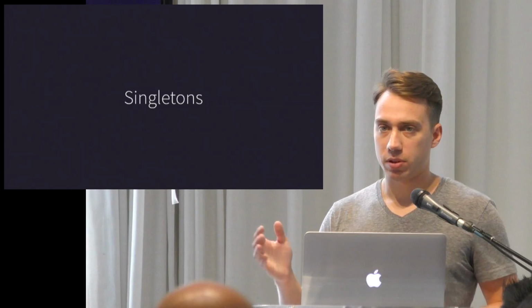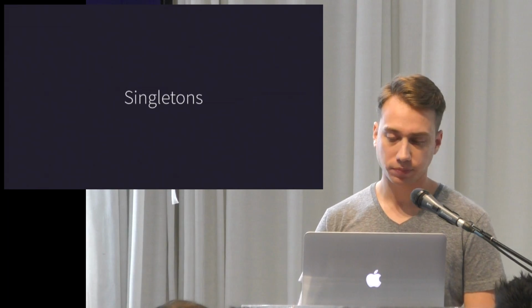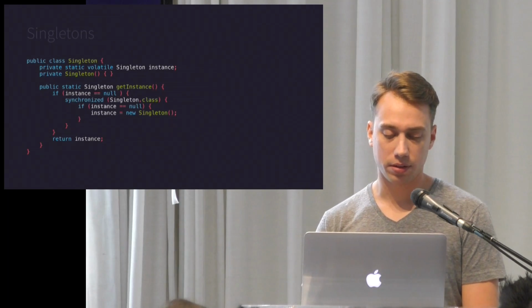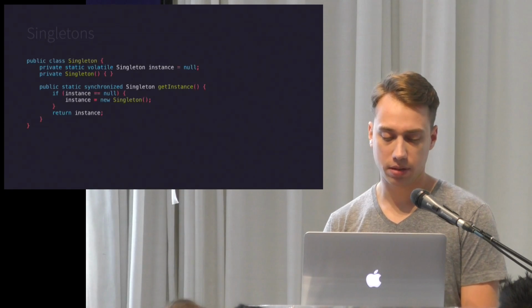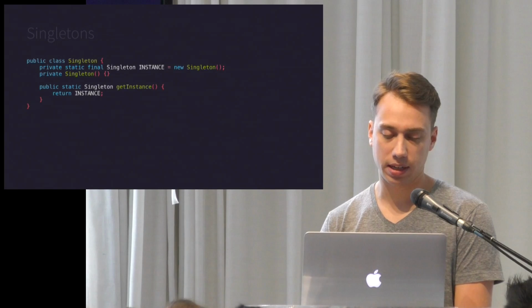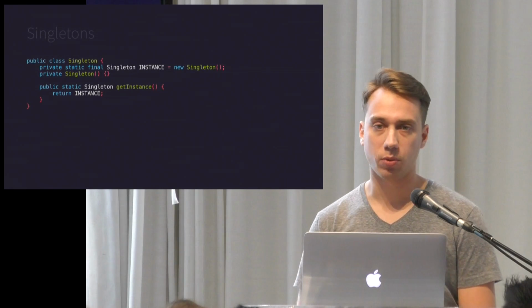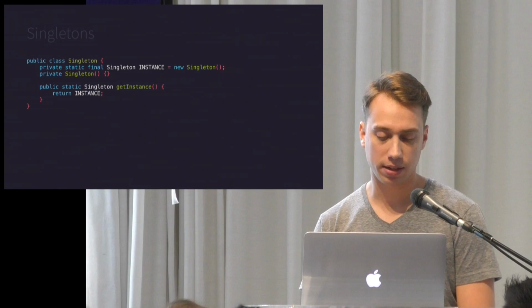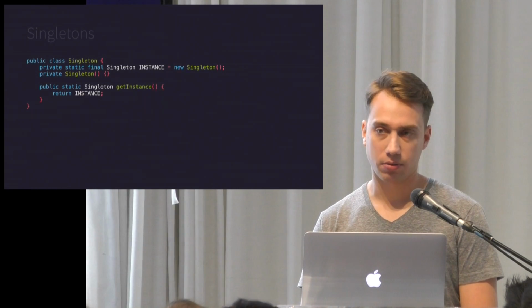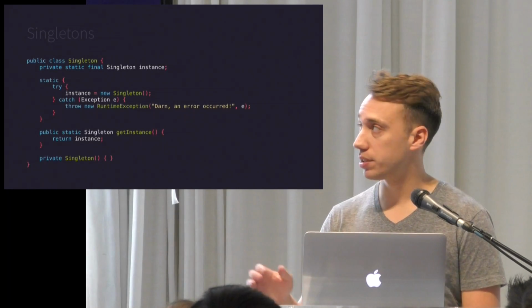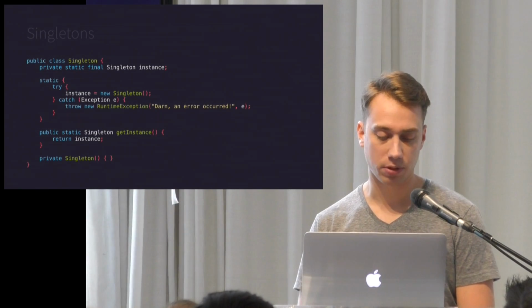So you've likely come across a singleton pattern. Usually you see it in things like loggers. And in Java, there's several ways to implement a singleton. And over time, the canonical definition or defined way to create a singleton has changed. And the reason is that there's no general affordance for singletons in the language.